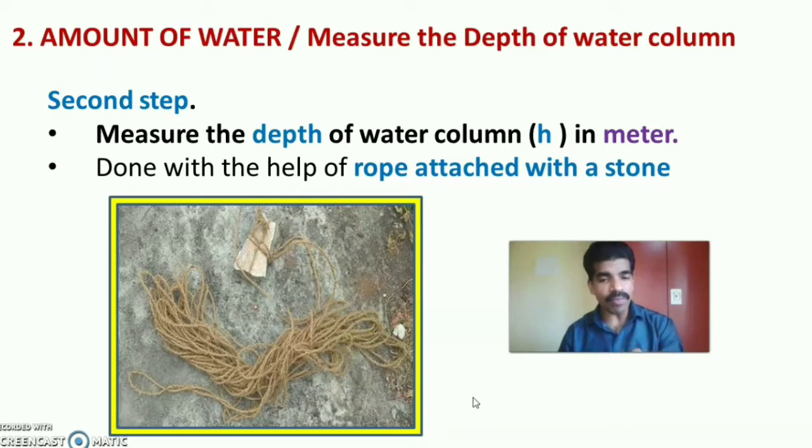The point where the rope is wet can be measured with the inch tape, and we can convert that centimeter into meter. So the amount of water in the well, or the depth of the water column in the well, is measured with the rope that is attached to a heavy stone. We usually have to lower it in the middle of the well, because sometimes the sides may add to the depth of the well. So we have to concentrate on the middle of the well to get the measurement of the depth of the water.